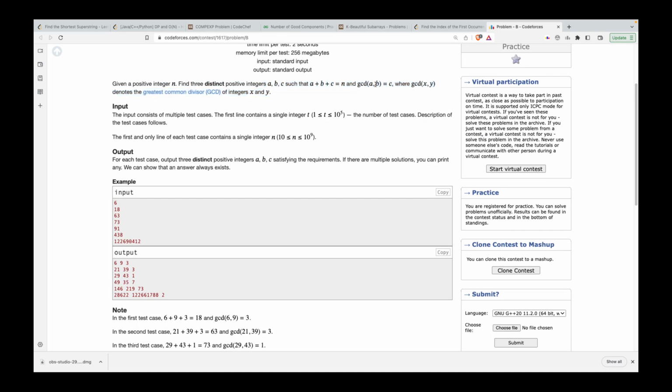Now, this kind of problem doesn't require a lot of mathematics, but if you're able to solve this, then you'll realize how to come up with solutions for intuitive problems and how to get solutions from test cases itself. What the problem is saying is that you have to give 3 integers and all 3 of them should be distinct and positive. So you cannot have 0 as one of the integers, right? And the GCD of a comma b should be equal to c, right? Now how would we solve this?